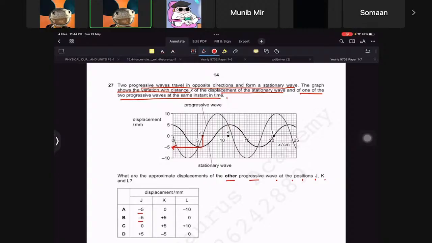When the two waves are being -5 here at J, so this is a stationary wave, -5, and I have to draw the other wave actually here as well. This is very clever, right? Impressive. Okay.